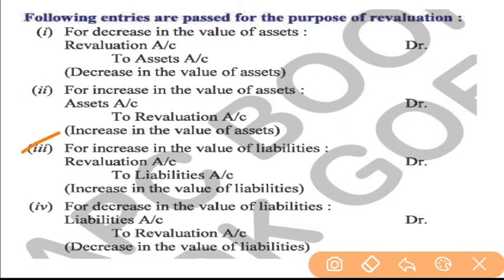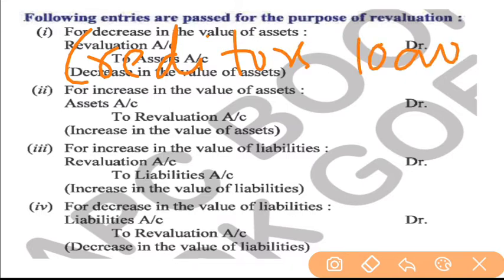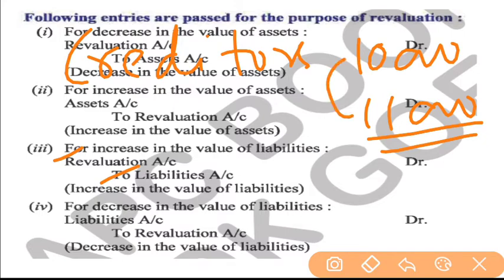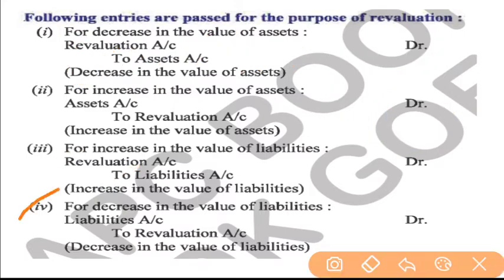Third, for increase in the value of liability. When there is any increase in the value of liability, for example, your balance sheet is showing the creditors amount as 10,000 rupees, and now the value of liability has increased. Now after revaluation it is showing 11,000 rupees. So the journal entry will be revaluation account debit to liability. In place of liability we will write creditors, revaluation account debit to creditors, and the amount will be 1,000 rupees, the difference.